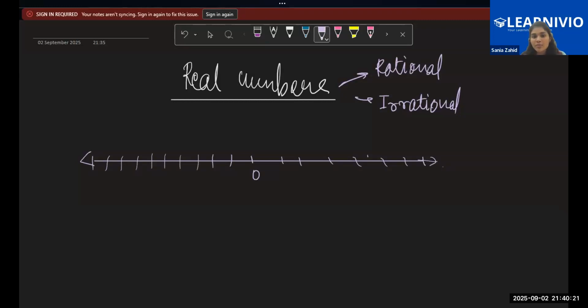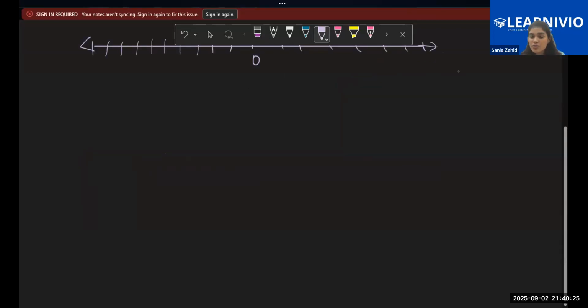Okay, who will tell me about the decimal expansions of rational and irrational numbers? For example, I have any number, let's suppose 10 by 3. So what is the decimal expansion of 10 by 3? It's 0.3.